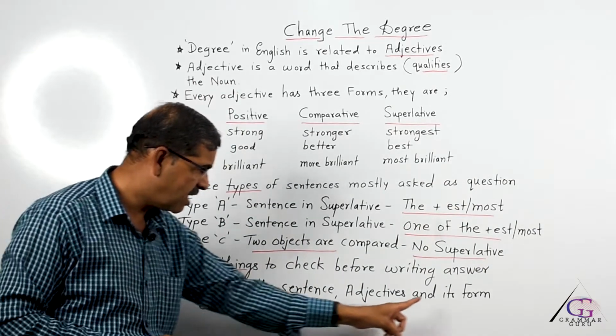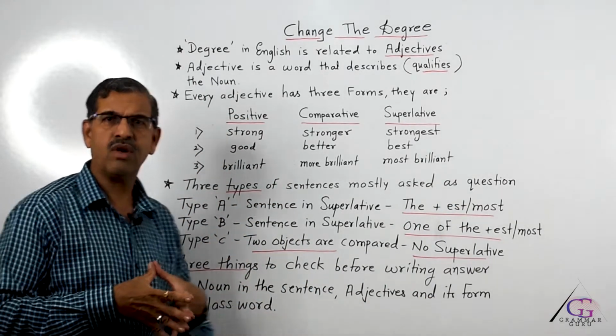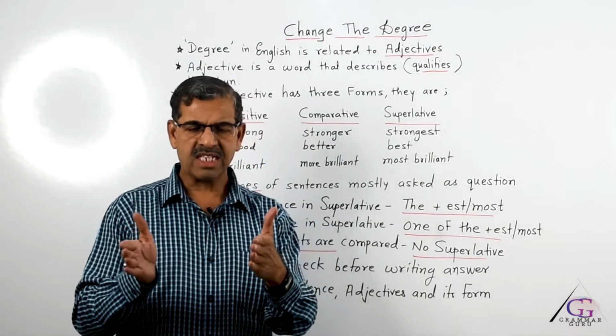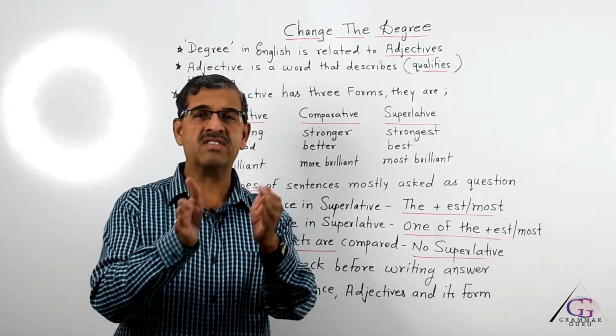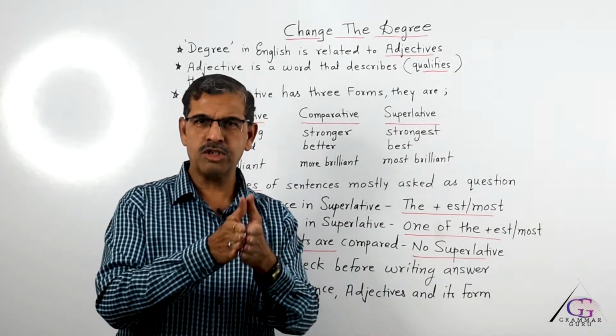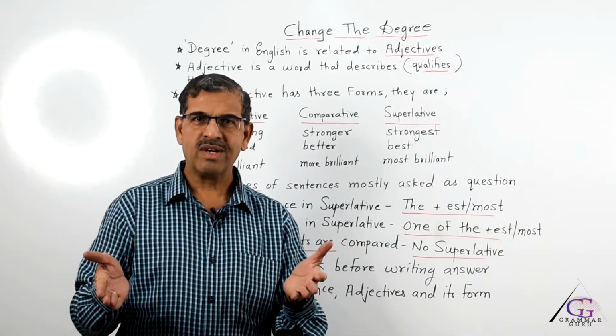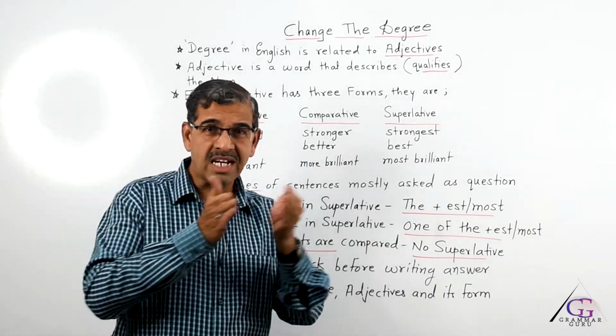And the third thing that we must find, after its form, is the class word. So, what do we mean by class word? Class word simply means to which class they belong. Suppose I say that rose is the most powerful animal. It will be a wrong sentence. Why? Because rose doesn't belong to the class word of animal.